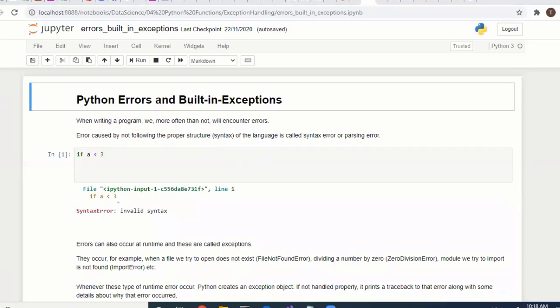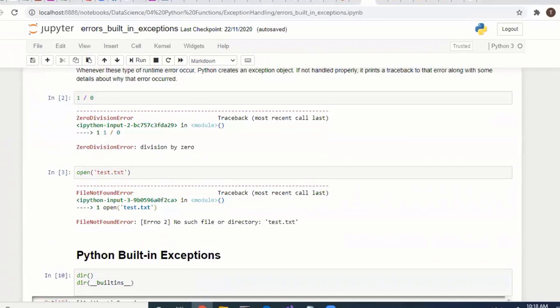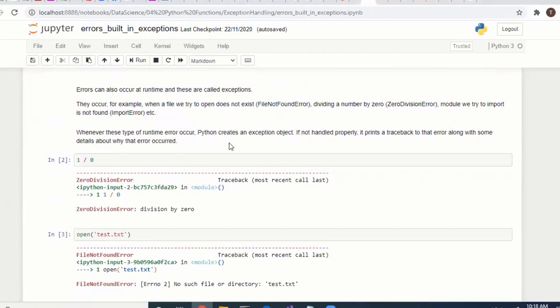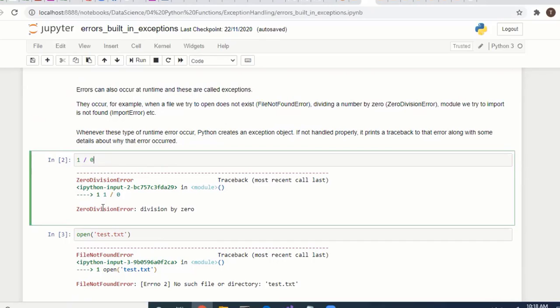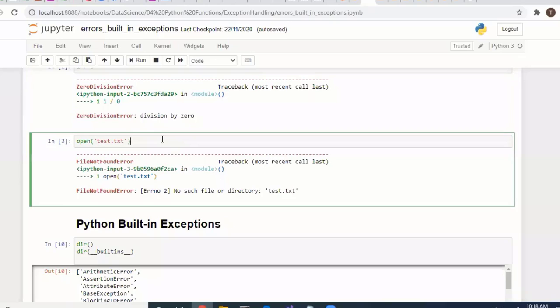When an error comes at runtime, that is called an exception. For example, when browsing any application, it shows a 404 error. 404 means file not found on the server. Like this, we have many errors. 1 divided by 0 always throws a division by zero error. Here we open test.txt, and we don't have that file, so we get a no such file or directory error, a file not found error, and a zero division error.